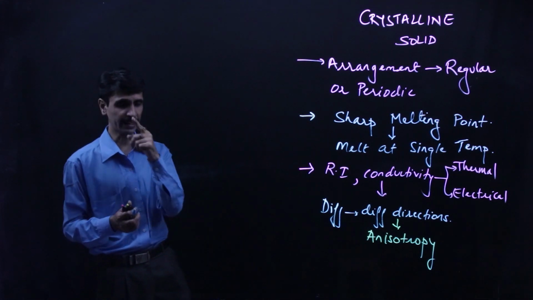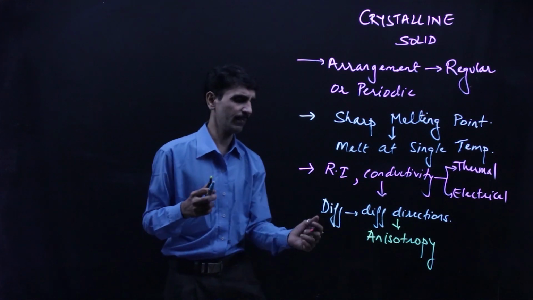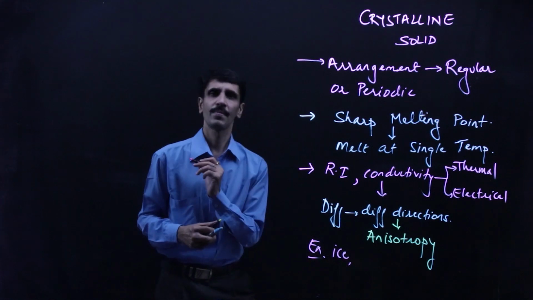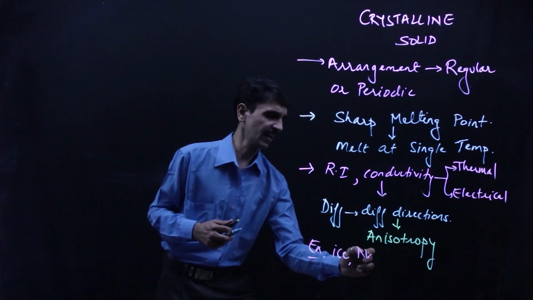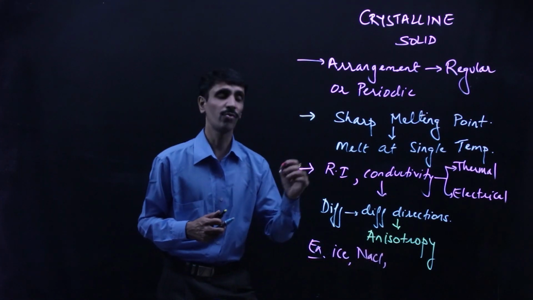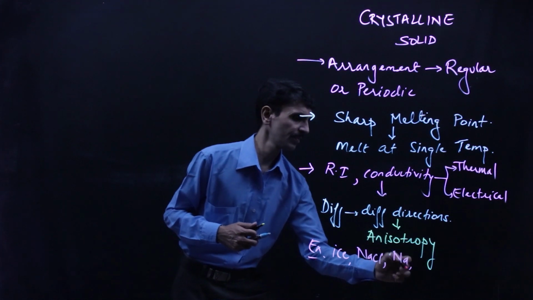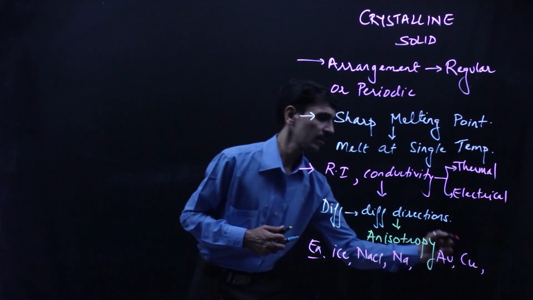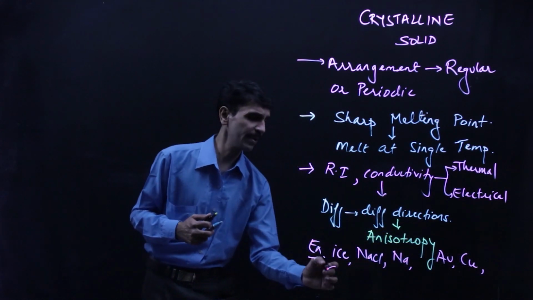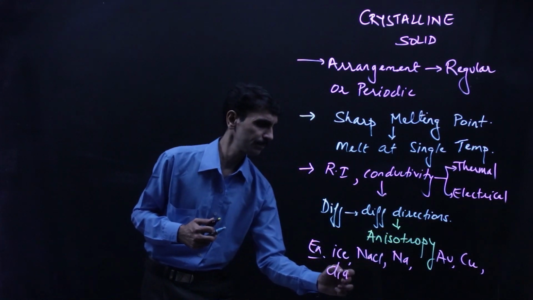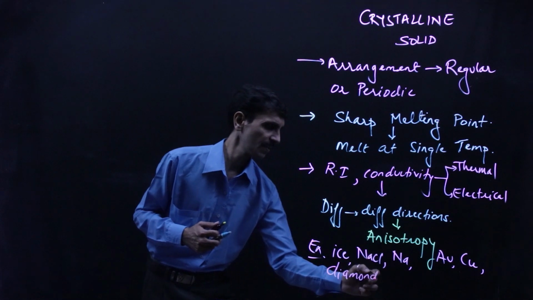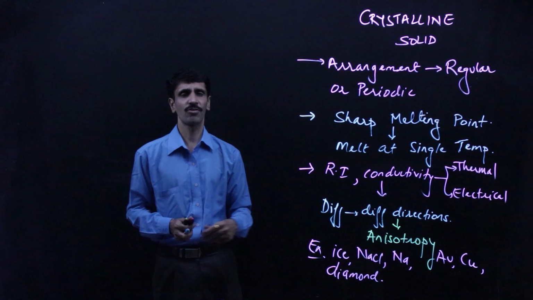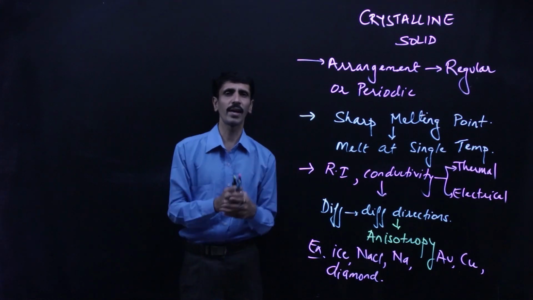Examples आपको चाहिए? I'll give you the examples as well. The examples are ice. Okay, next is NaCl. Next is we have metals like sodium, gold, copper. Then we got materials such as diamond. They all come under crystalline solids. Alright, so this is what crystalline solid is all about.